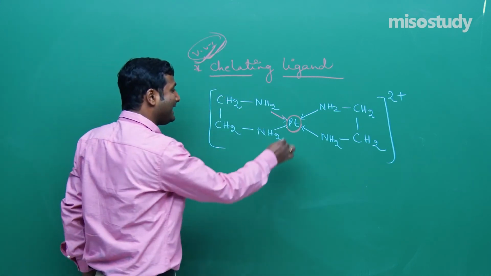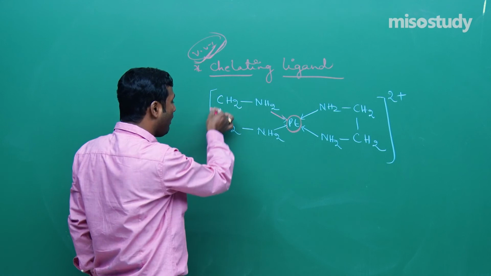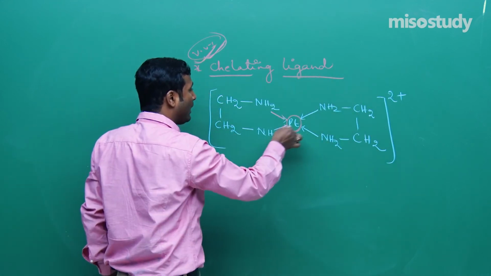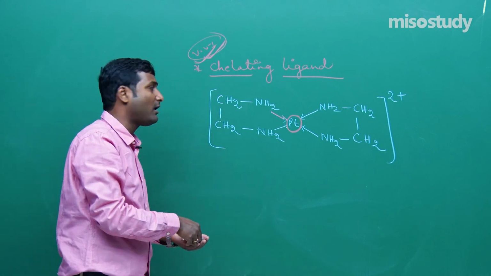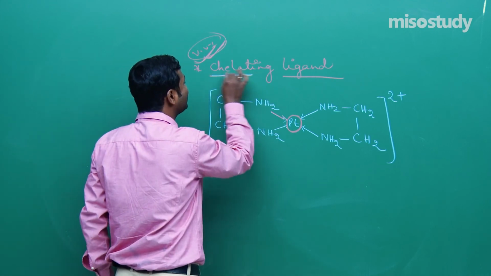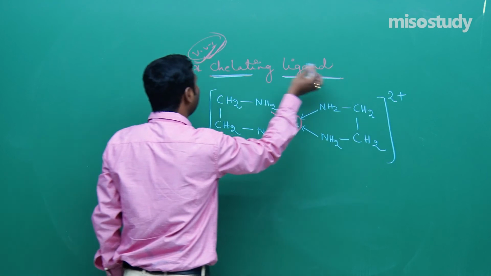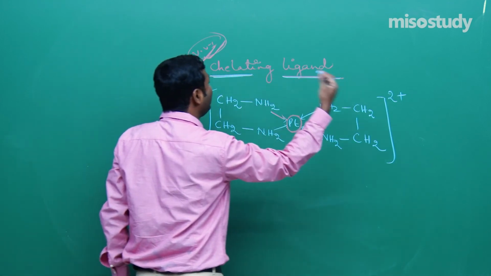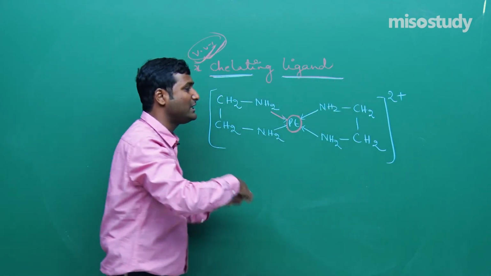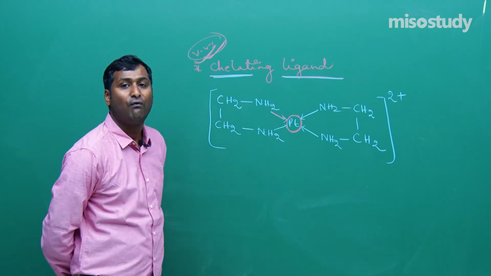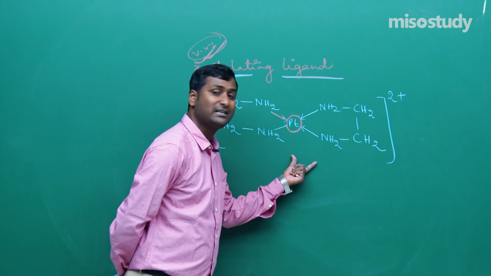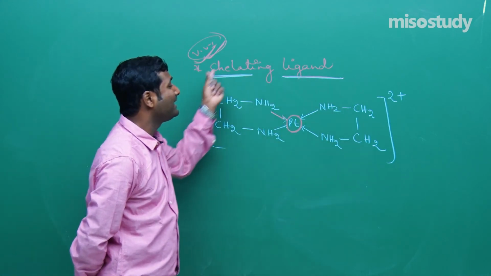If a ligand has a tendency to form a ring around a central metal atom, then this type of ligand is known as a chelating ligand. Generally it is found that a ligand which has a denticity of 2 or more than 2 has a tendency to form chelation, a tendency to form a ring structure.